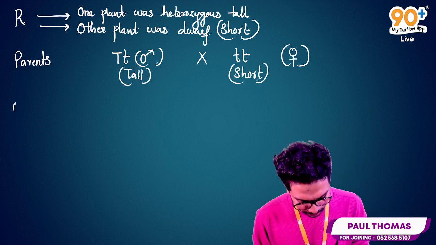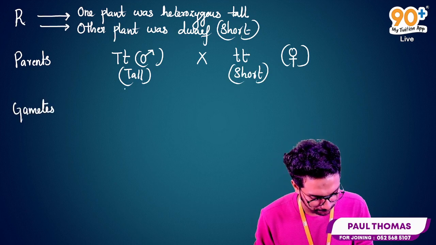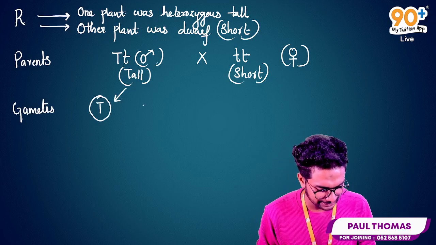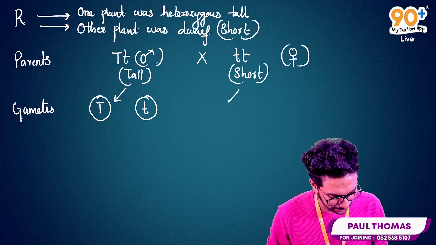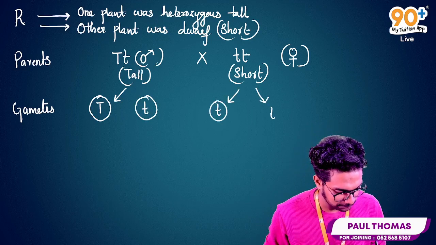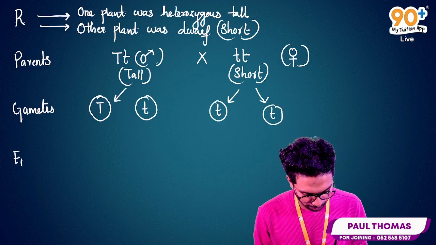Okay, so now we need to write the gametes. There will be gamete formation. One gamete receives capital T and the next gamete receives small t. And here one gamete receives small t and the next gamete will also receive small t. So now it's time to form our F1 generation